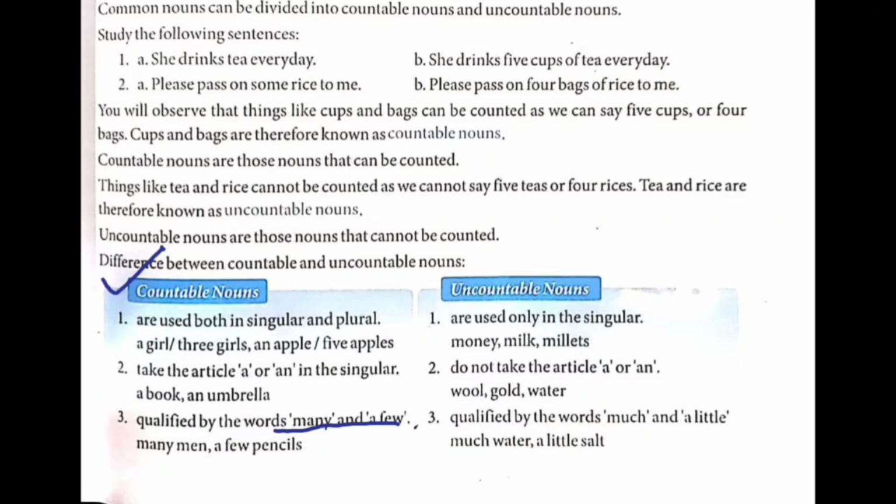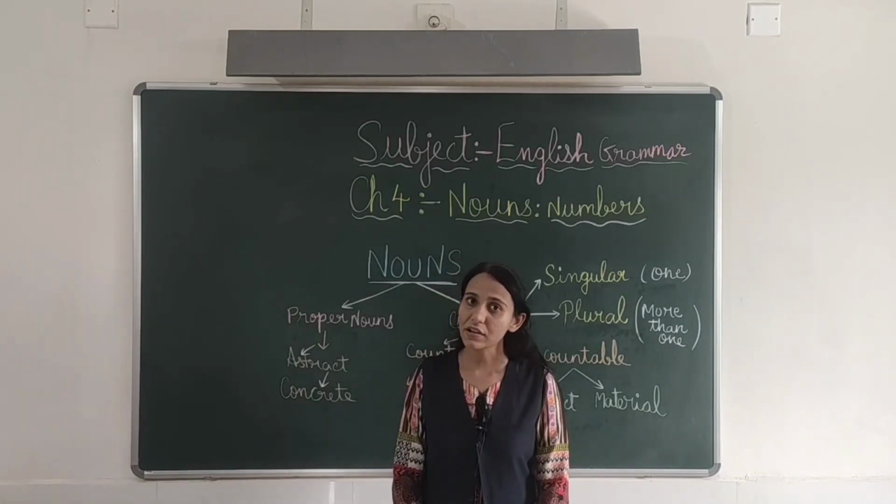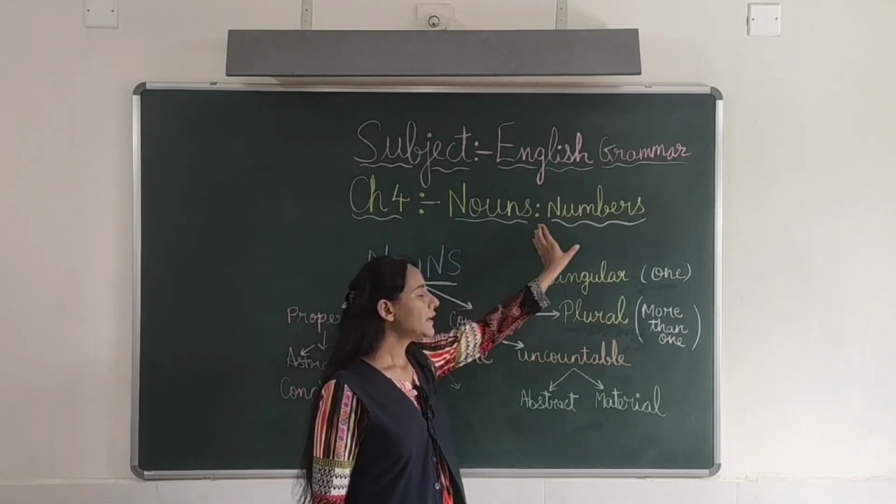Now uncountable nouns are qualified by words like much and little. How much water will you drink? How much water do you need? I need a little salt. Please add a little salt in this curry. So these are examples of uncountable nouns. So for countable we use many and few, and for uncountable we use much and little.